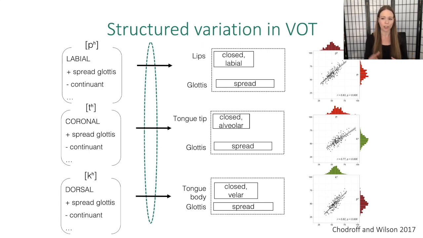So this structure in the acoustic output, the VOT, indicates that there's some sort of structure in the input. So there's something yoking together the phonetic realizations of P, T, and K so that they are not wholly independent of each other. In fact, they're pretty correlated with one another. So in the next section, we're going to explore this covariation and what gives rise to this covariation a little bit more.